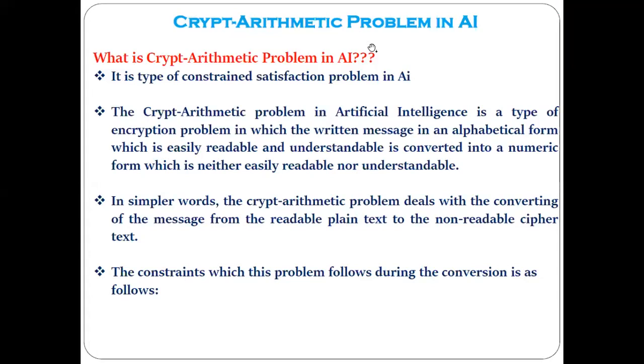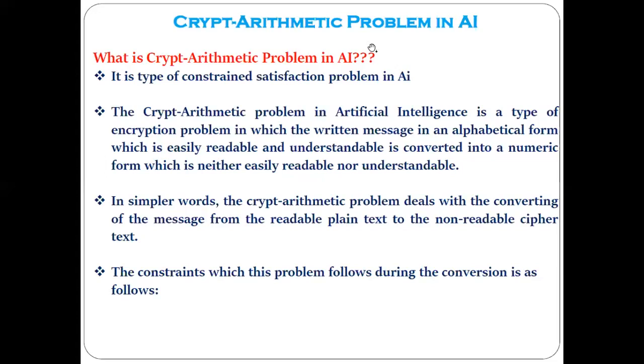Related with the constraint satisfaction approach, we have already solved different problems, like the N-Queens problem. Then we have seen the example related with Sudoku, and we have also solved the map coloring and graph coloring problems, which come in the category of constraint satisfaction problems.